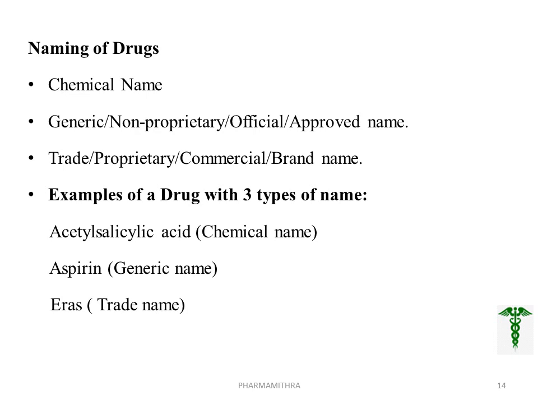Basically we are using these types of naming of drugs: the chemical name, second, the generic or non-proprietary or official or approved name, and third, the trade or proprietary or commercial or brand name. This naming of drugs can be easily understood by looking at an example.